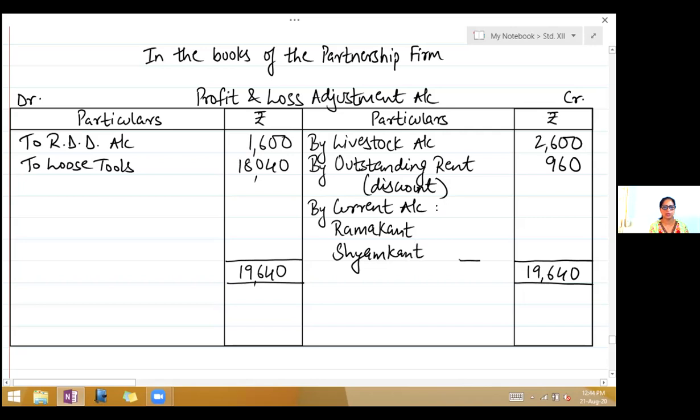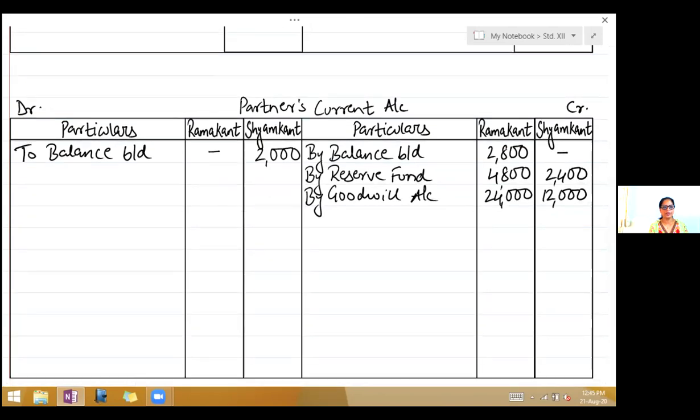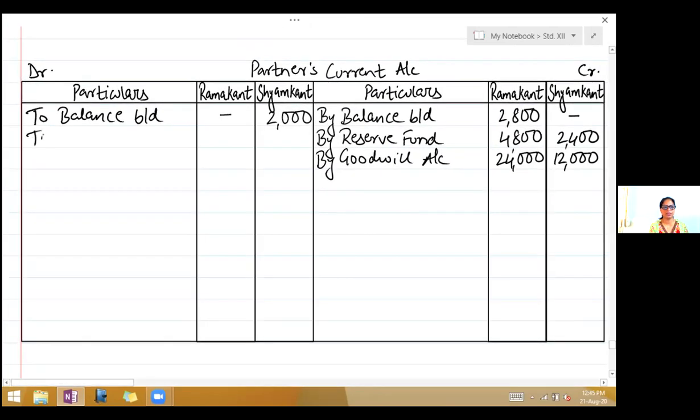First find out total loss. So your total loss is 16,080. This you will divide in the ratio of 2:1. So it comes 10,720 and 5,360. Now there is loss on revaluation. So this loss will now be transferred to current account on the debit side, right, to profit and loss adjustment account.